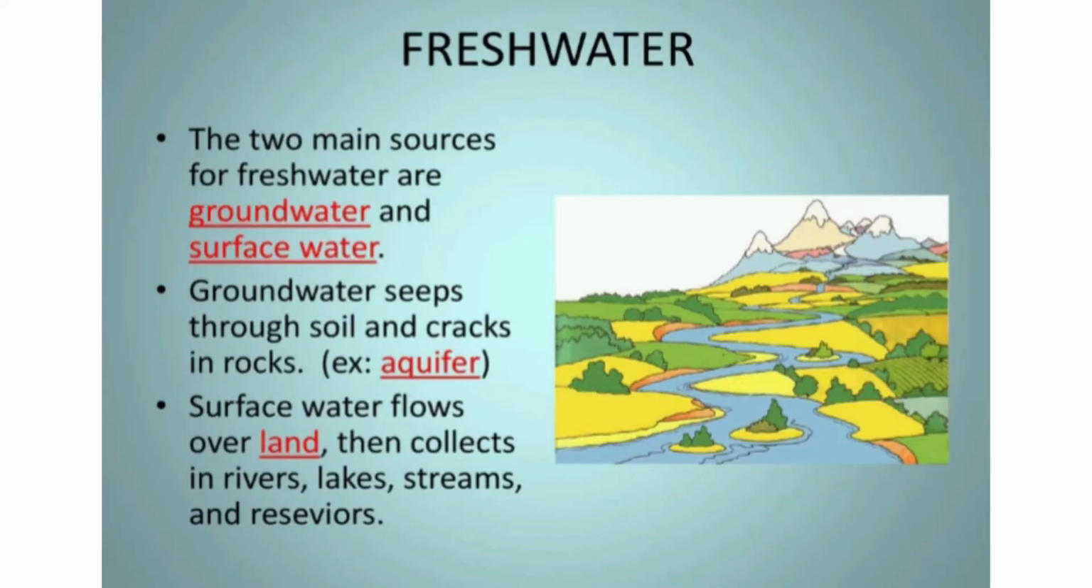Groundwater and surface water are the main sources of fresh water. Groundwater seeps through soil and cracks in rocks. Surface water flows over land, then collects in rivers, lakes and streams.